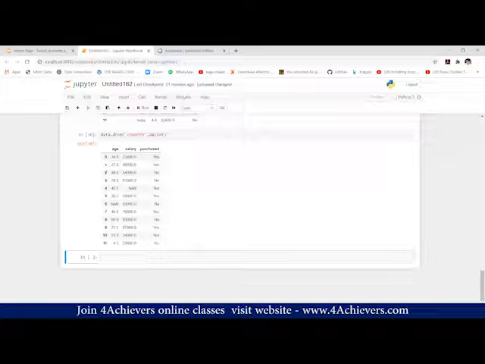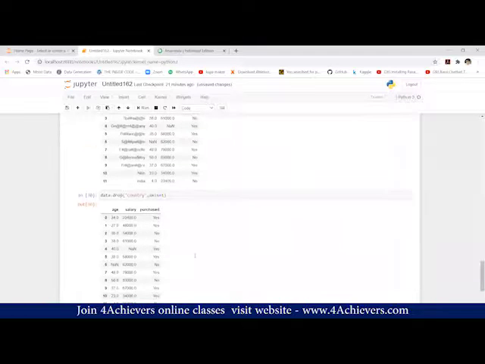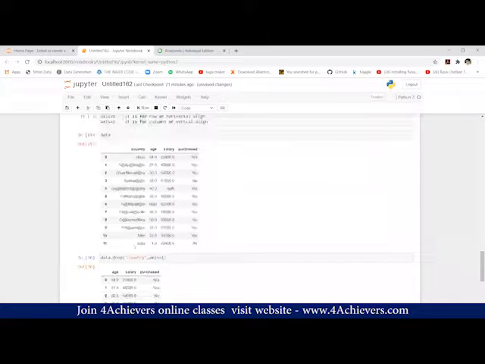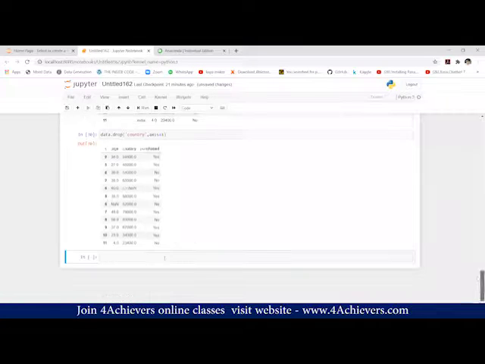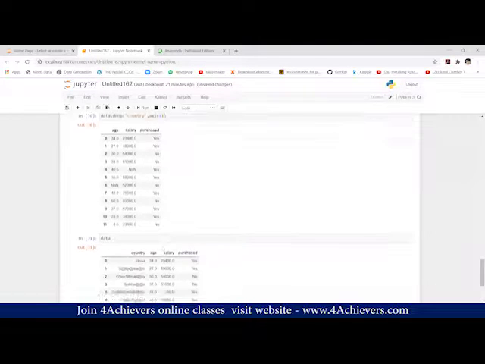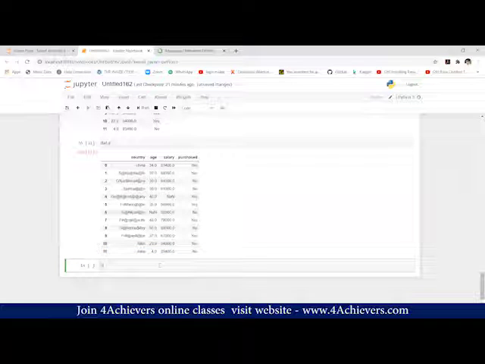Now suppose I want to delete a row, let's say China. First I'll print the data, then we'll perform deletion. data.drop, tell me the index of the row. 6, for China.